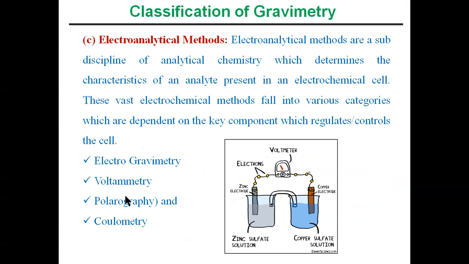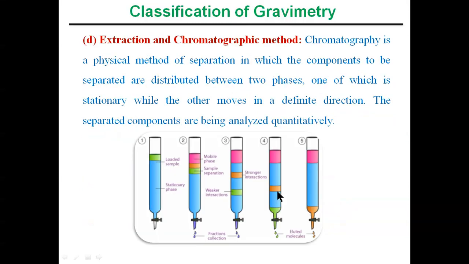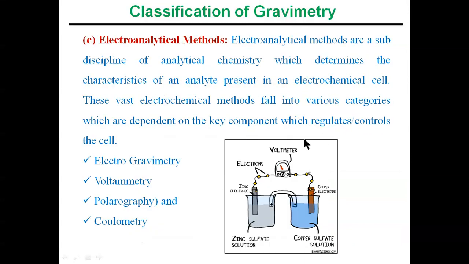So let's see the third method, that is the electroanalytical method. Electroanalytical methods are a sub-discipline of analytical chemistry which determines the characteristics of an analyte present in the electrochemical cell. So this is the electrochemical cell. See here, this is the Daniell cell, or the electrochemical cell. It's simply an example I'm giving here.